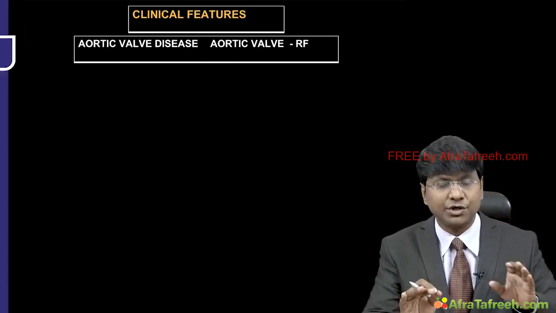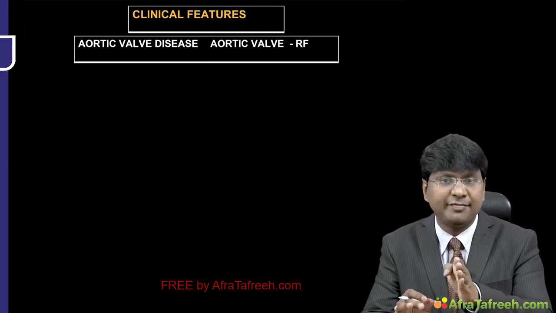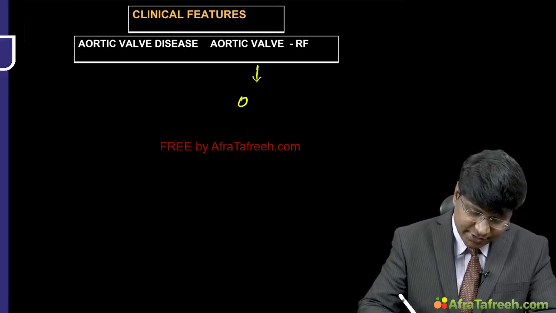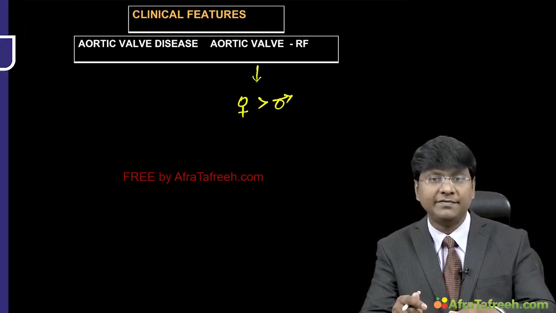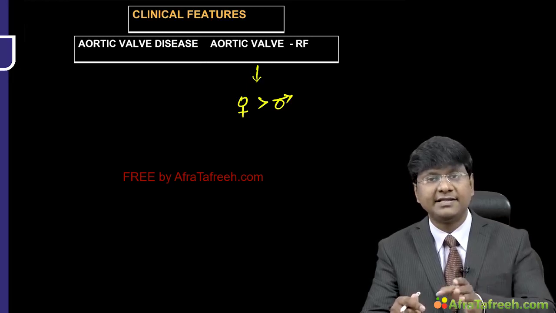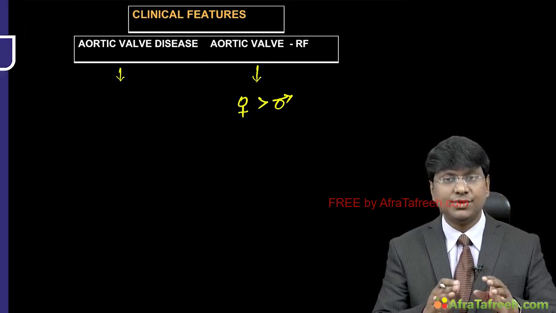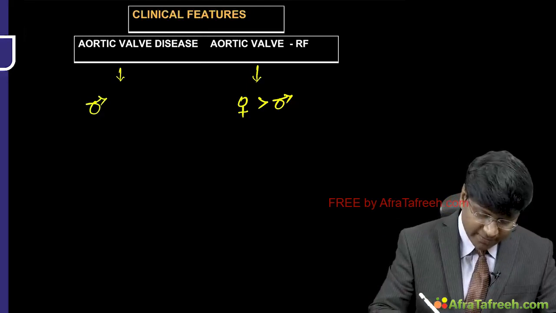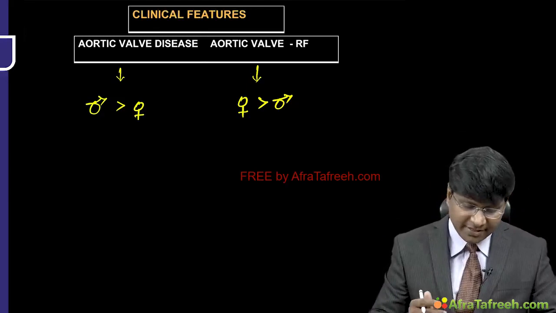What you have to understand is that aortic valve pathology caused by rheumatic fever causing aortic regurgitation is more common in females rather than males, right? Primary valvular pathology caused by rheumatic fever is predominantly seen in women rather than men, whereas aortic valve disease due to other etiologies except rheumatic fever is more commonly seen in men compared to women. And what will be the clinical features?